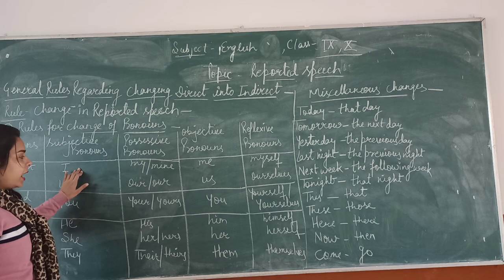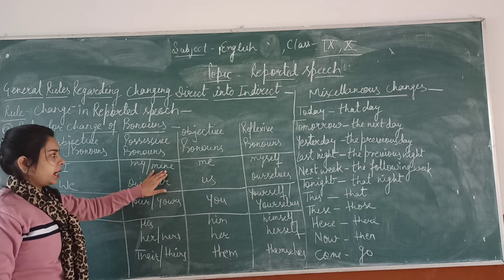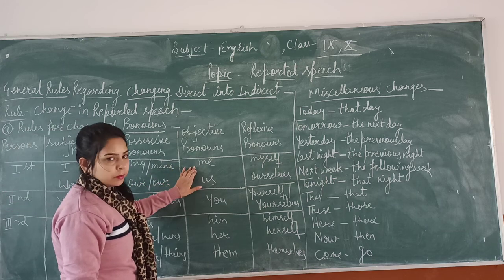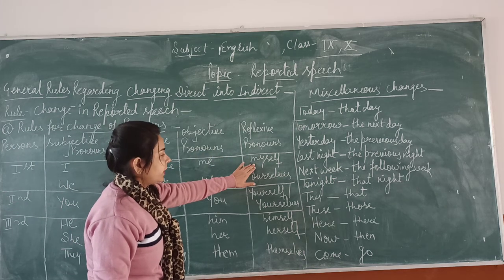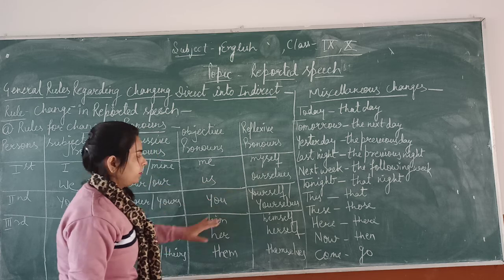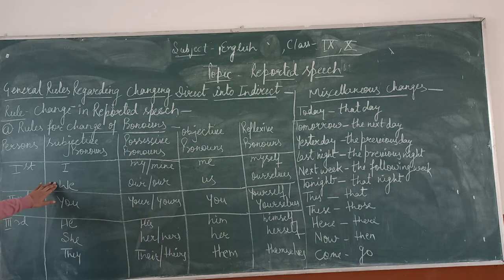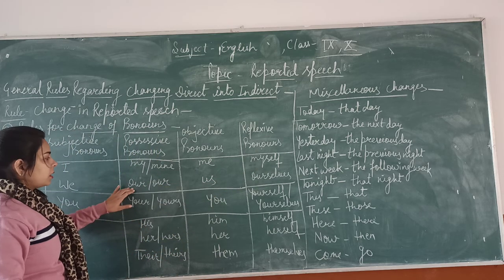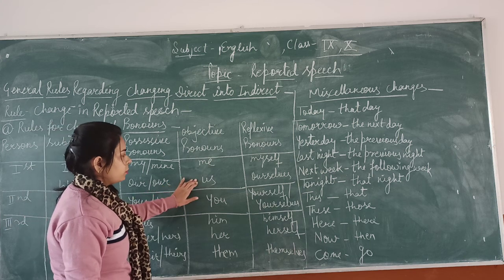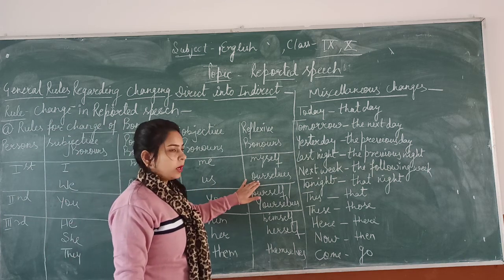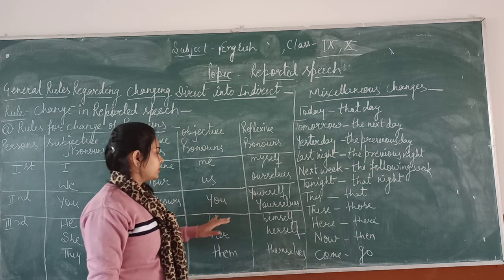Possessive pronouns of I are my, mine. Objective pronoun is me. Reflexive pronoun is myself. Second is we. Objective pronoun is us. Reflexive pronoun is ourselves.